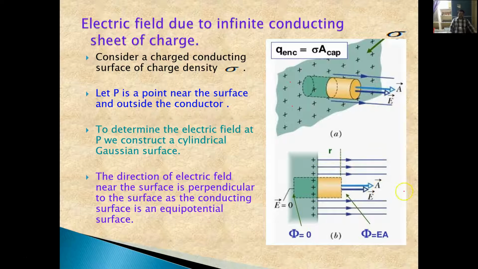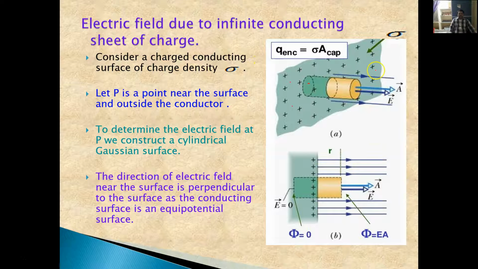If we consider that Gaussian surface, here we have two portions. Again, this is a cylindrical Gaussian surface. Because the electric field always goes from positive charge to negative charge, the electric field will be in this direction.